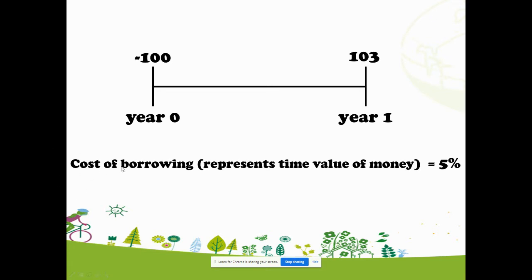Because you are going to have a cost of borrowing of 5%, an interest rate of 5% every year. Why do you have a cost of borrowing? Because remember, the $100 here is a borrowing which you borrowed from a bank, which means that you are going to pay 5% interest 1 year later, so you are going to pay 105 in total back to the bank 1 year later. And this cost of borrowing actually represents the time value of money which you should consider before you make this investment decision. Here you can see that time can change the value of money from 100 at year 0 to 105 at year 1.